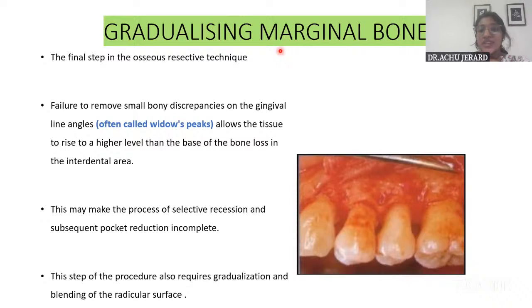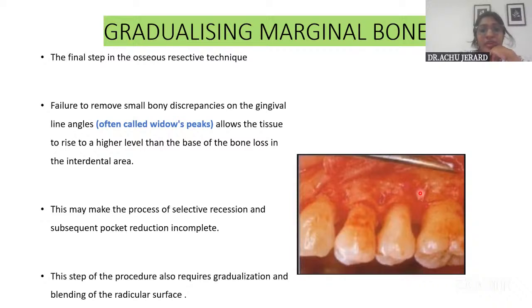For example, gradualization of marginal bone. Okay, that is a step that is done to remove the bony spicules that may be present in the bony margins. Okay, because it is otherwise called as widow's peaks. If it is not removed, the gingiva, once after healing takes place, they will follow that contour, which will result in plaque accumulation and further periodontal breakdown, pocket formation.